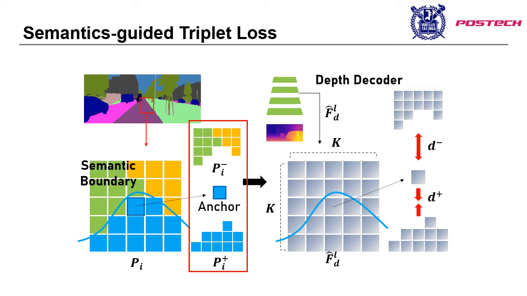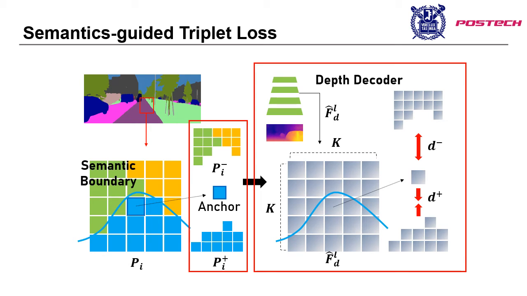And then, for each feature map from the layers of the depth decoder, we also divide these feature maps into the anchor, positive, and negative feature sets following the corresponding locations of the segmentation patches.